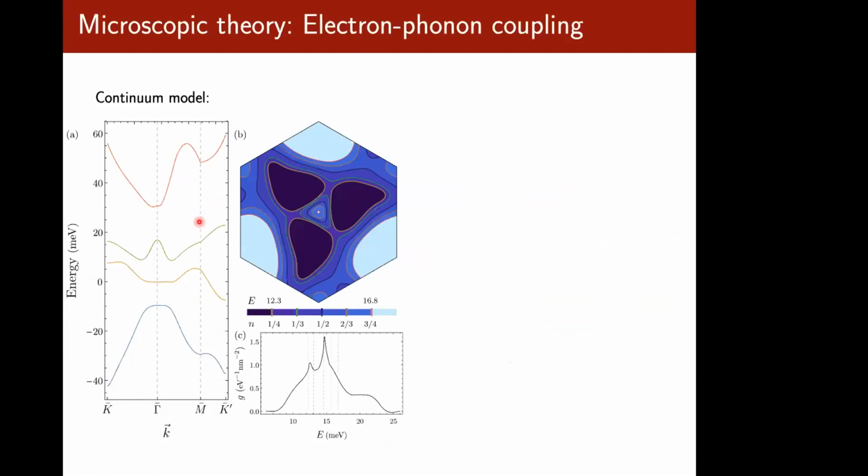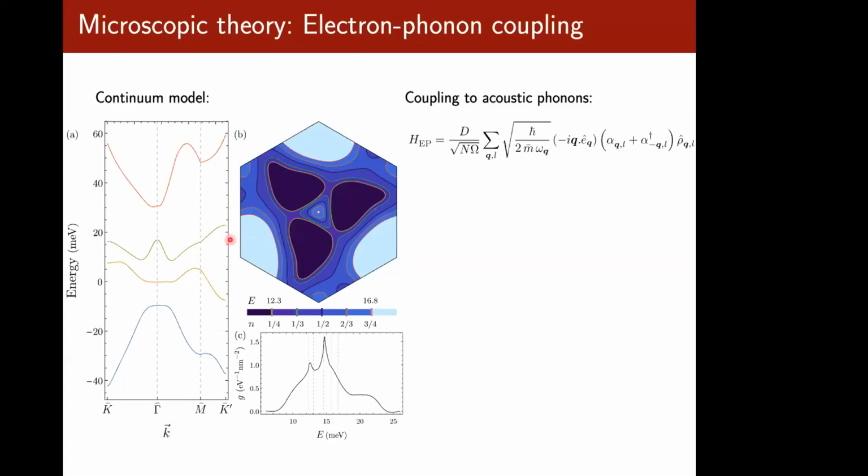So far, everything we've talked about is quite general, independent of any microscopics, but now we can ask the question: what is the actual nature of the pairing glue in this system? To do so, we'll look at this continuum model that was proposed by Koshino and several other groups, and we'll focus on this relatively flat band that hosts superconductivity in the system.